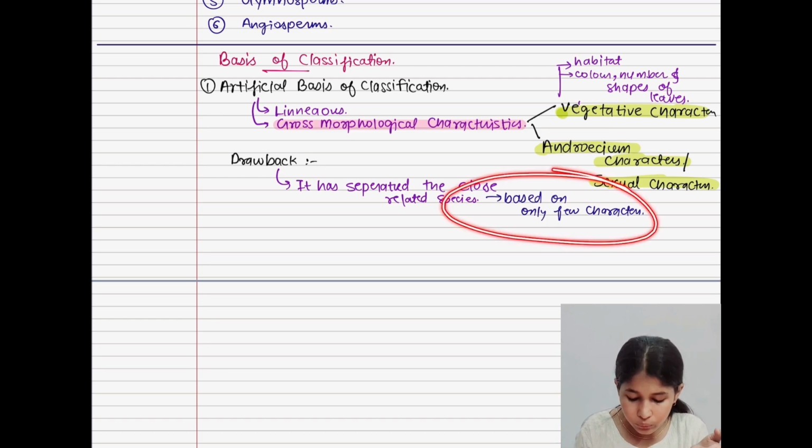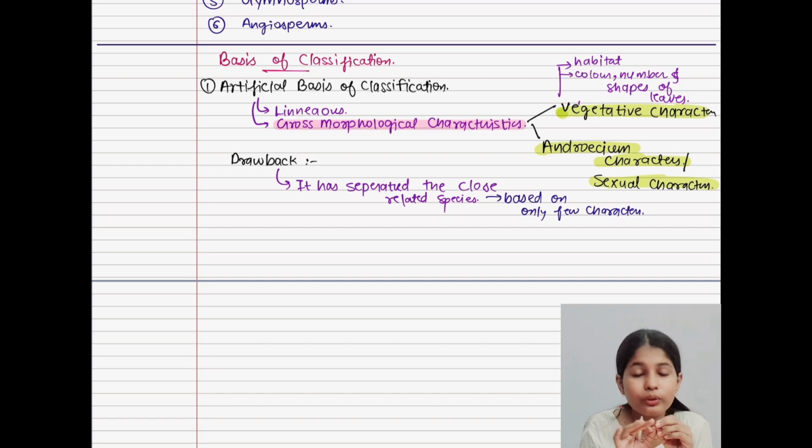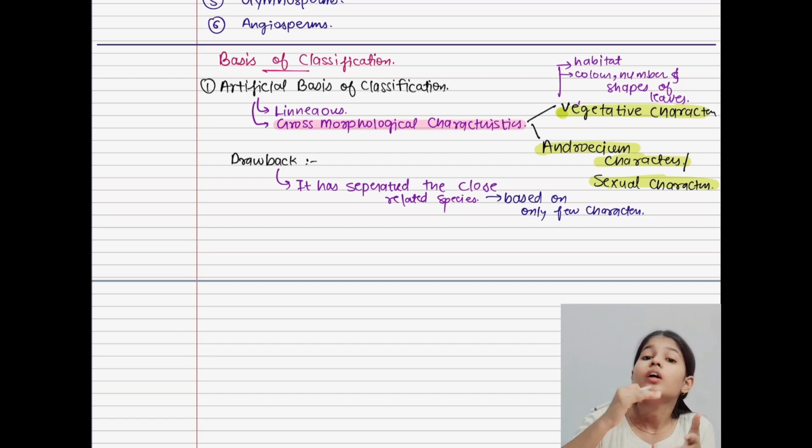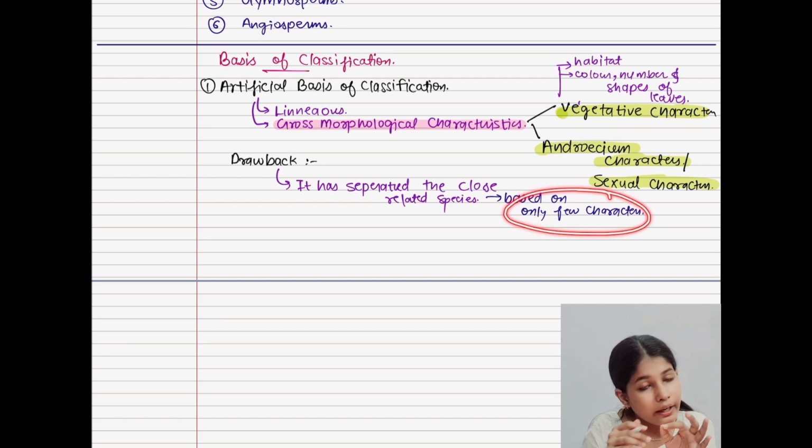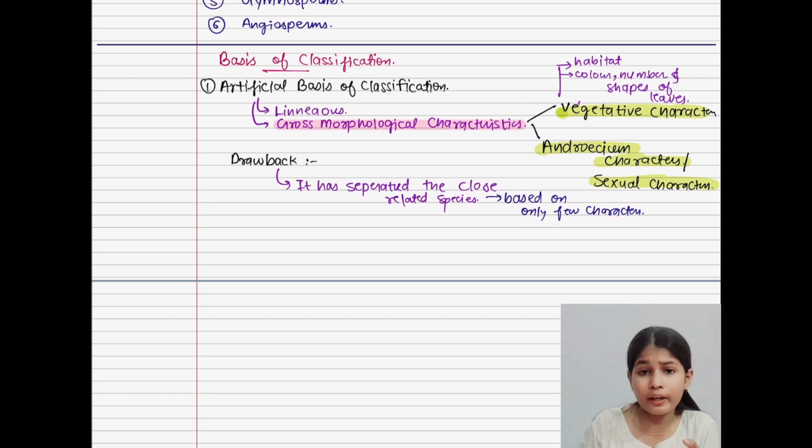No, you need very diverse characteristics so that you can do the classification. And that was its failure, because it was based on only few characters. It was considering only few characters and was trying to divide all the species of the plant kingdom. Was it possible? No, simply it is not possible. And that's why it was separating even the closely related species.